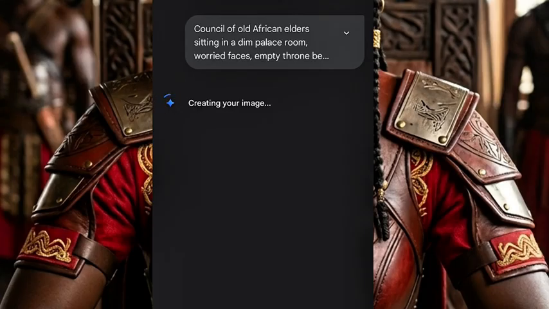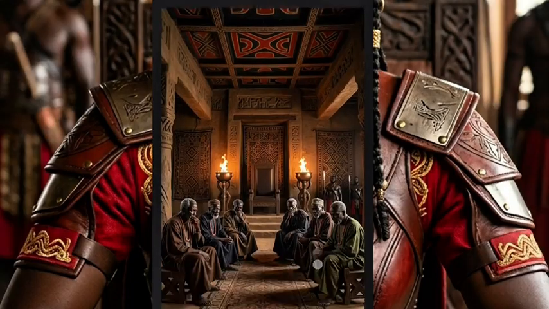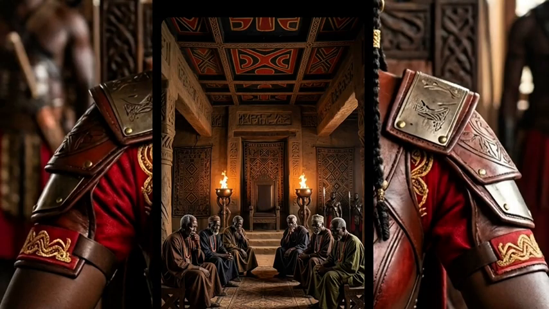Now let's wait for this result. I just want this result to be complete. So the result is almost complete, and after it's complete, I'm going to show you the next thing you are going to do. So just give it some minutes. Now as you can see, this is the result. Now the next thing we are going to do is click on download.